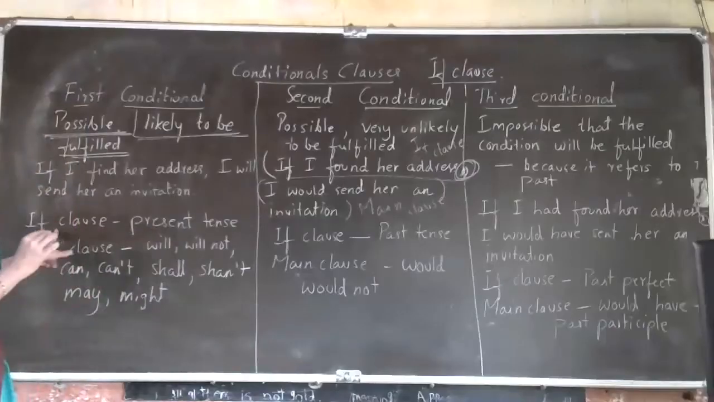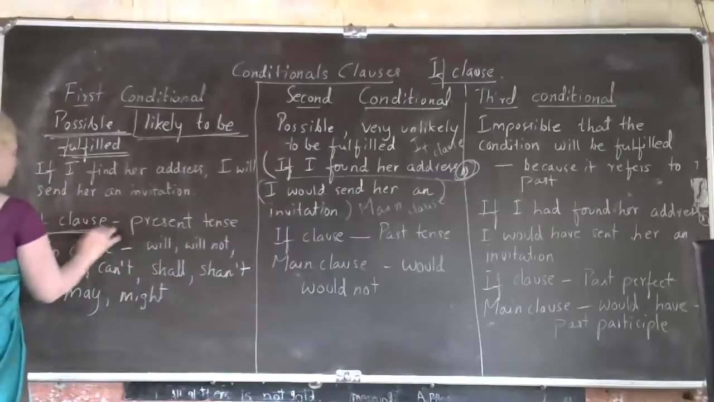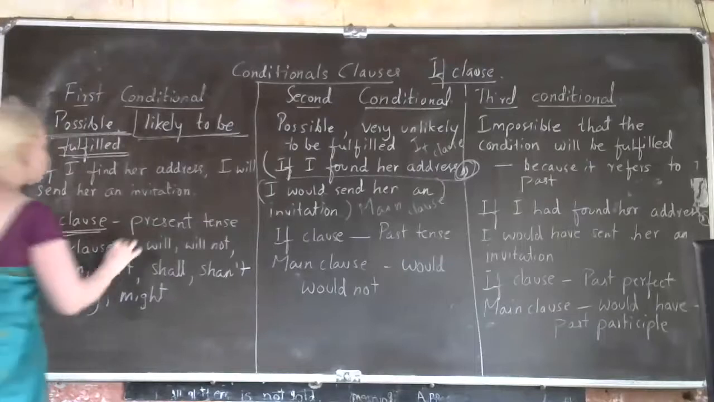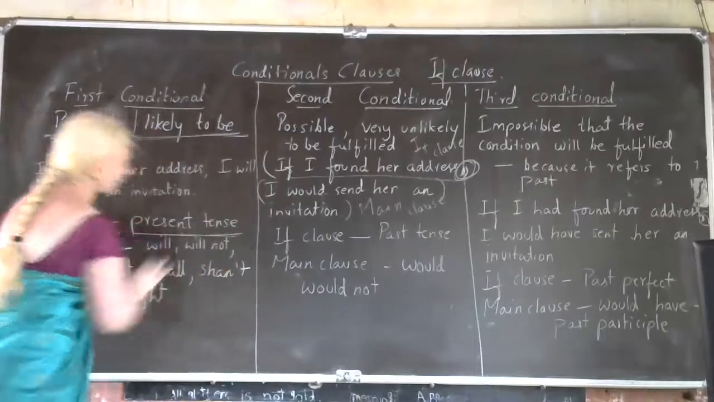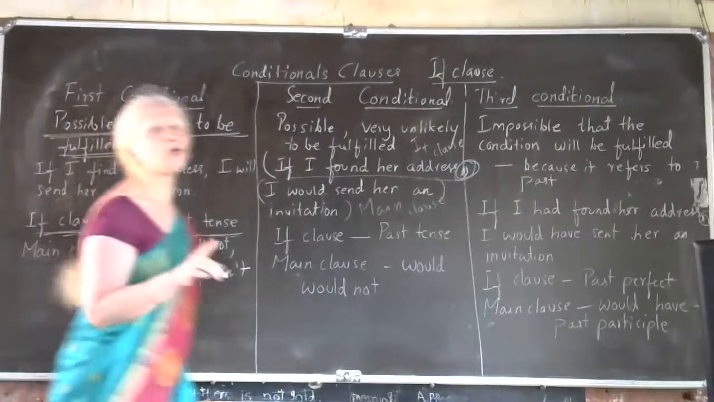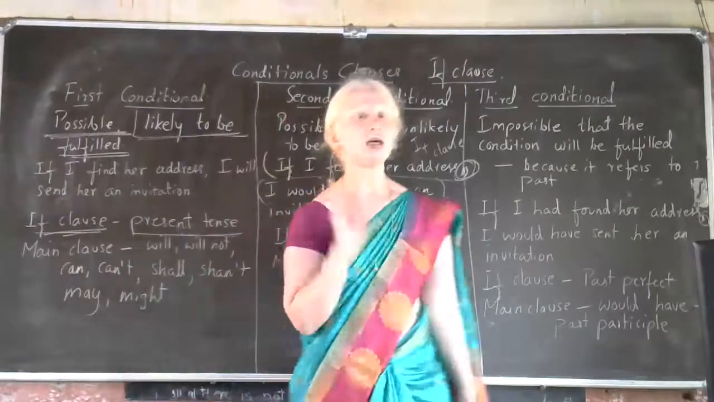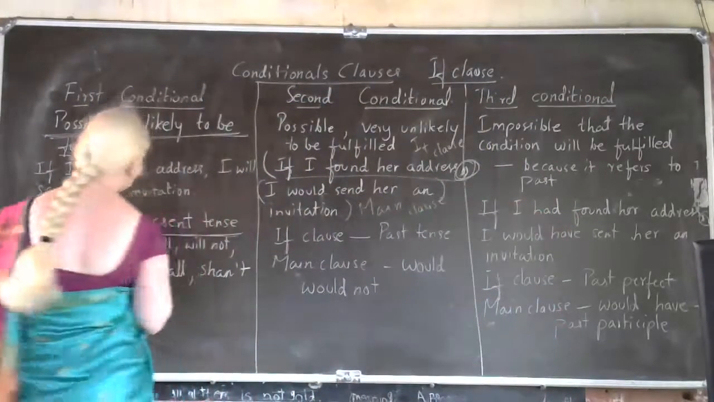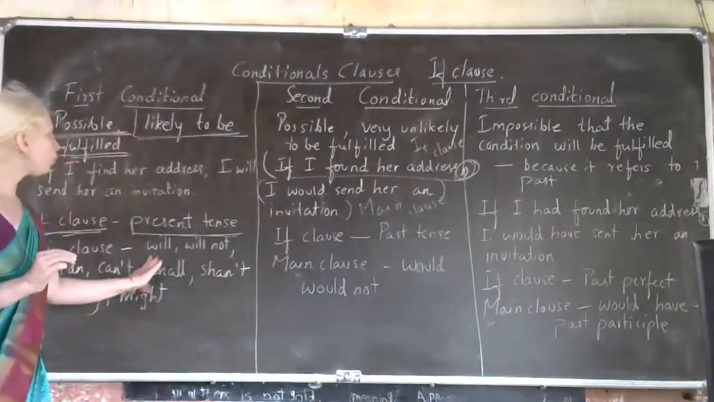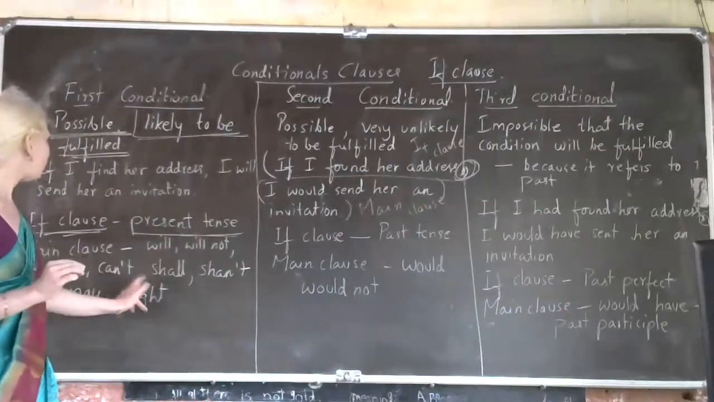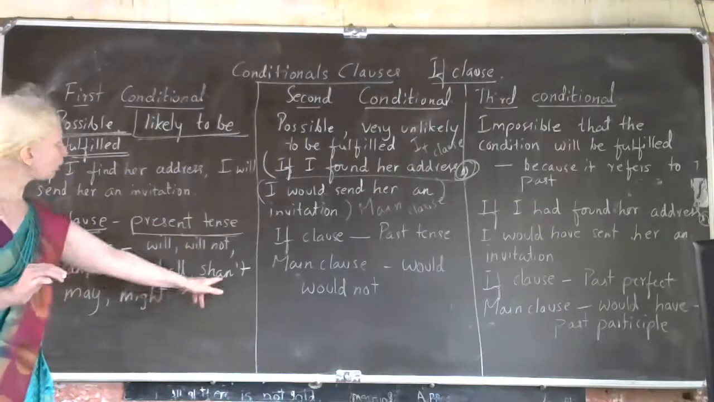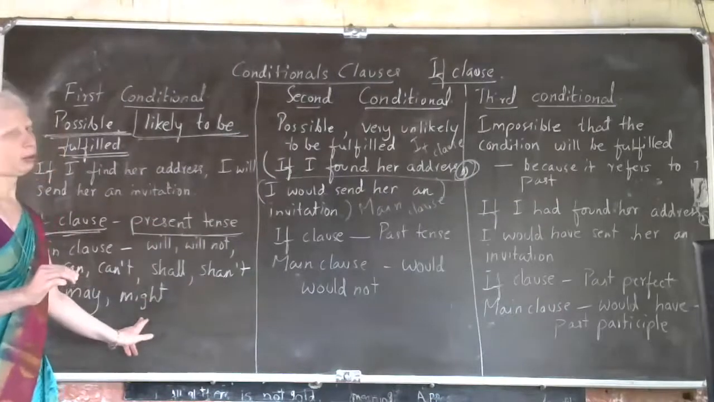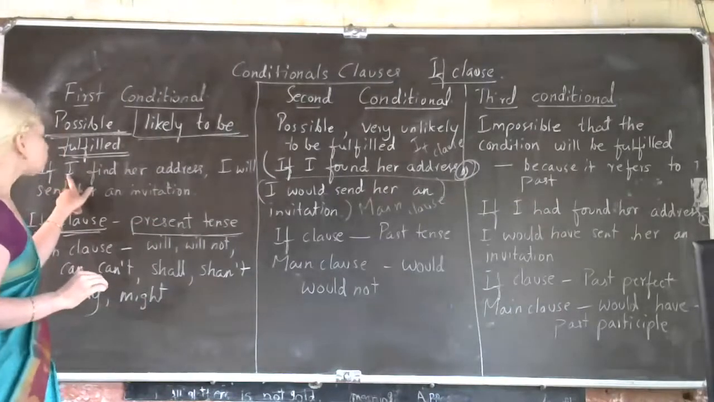In first conditional, in the if clause, you will have present tense, children. Remember, you will have present tense in the if clause. Then next, in the main clause, you will have will not, can, cannot, shall not, may, might. Let us observe this sentence.